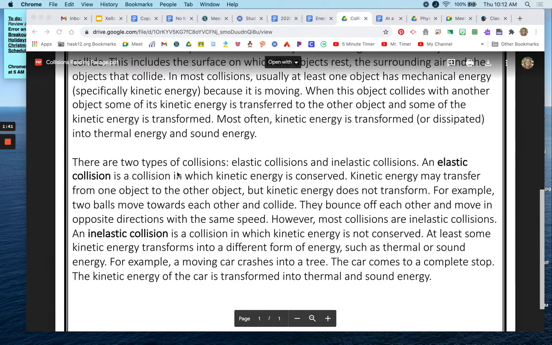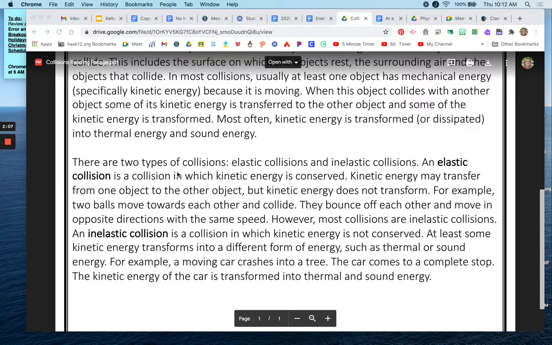There are two types of collisions: elastic collisions and inelastic collisions. An elastic collision is a collision in which kinetic energy is conserved. Kinetic energy may transfer from one object to the other object, but kinetic energy does not transform. For example, two bulbs move towards each other and collide. They bounce off each other and move in opposite directions with the same speed.